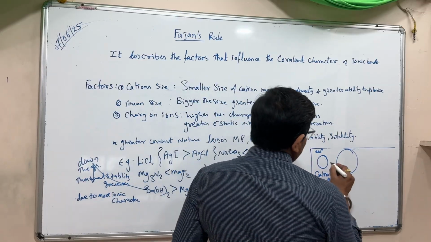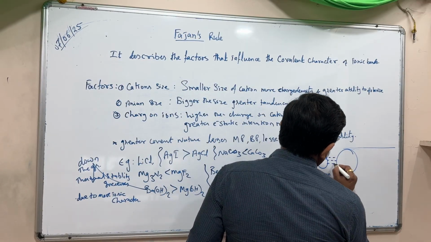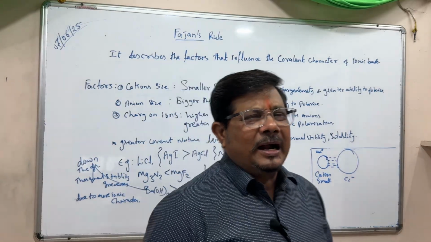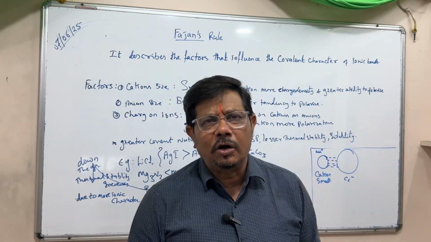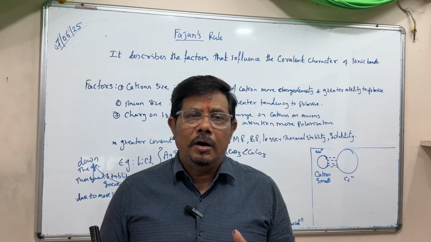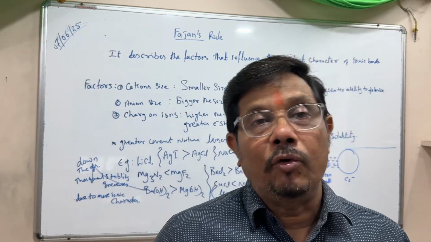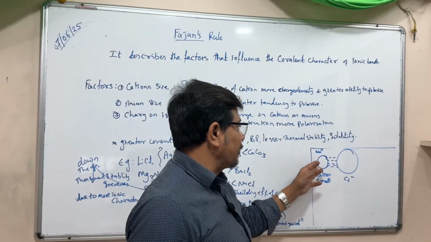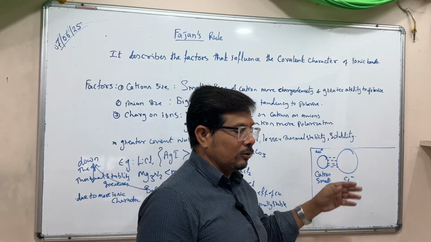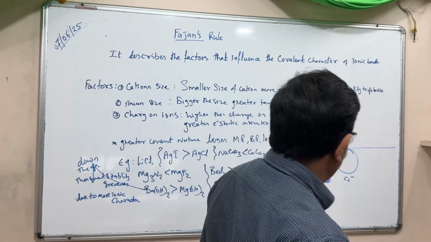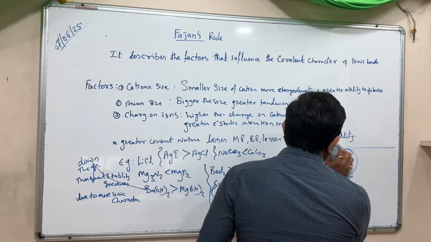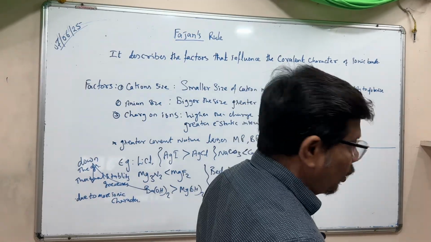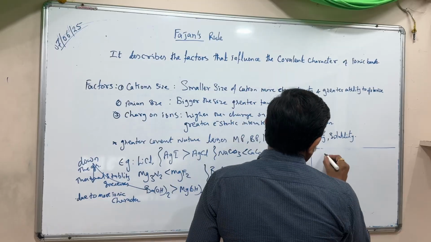Now there is an electrostatic force between them and electrovalent bonding occurs. But 100% electrovalent bonding is not possible. Some covalent character is also there because of its positive and negative character. Now we will study polarization. Polarization means polar, and polar means plus and minus.